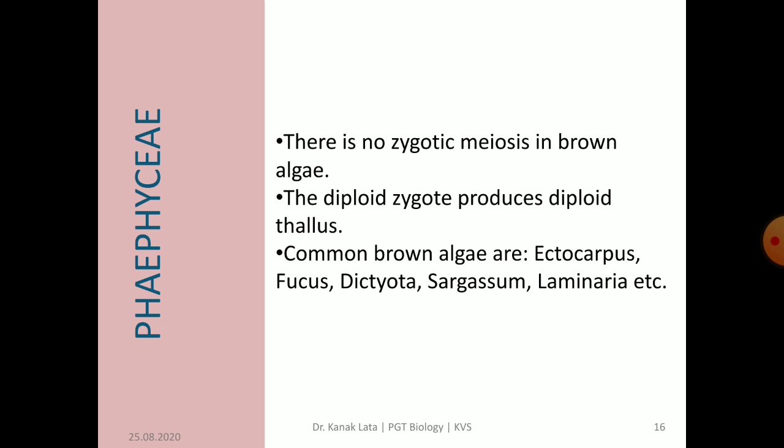There is no zygotic meiosis in brown algae. The diploid zygote produces a diploid thallus. In many brown algae, the diploid phase is dominant, as in many vascular land plants. Examples of brown algae are Ectocarpus, Fucus, Dictyota, Sargassum, Laminaria, etc.